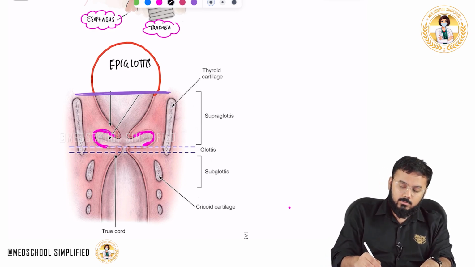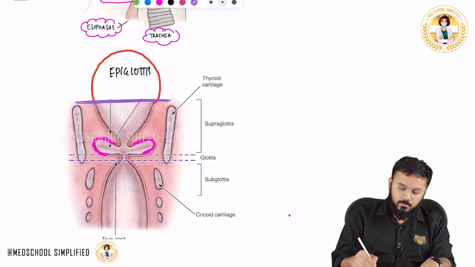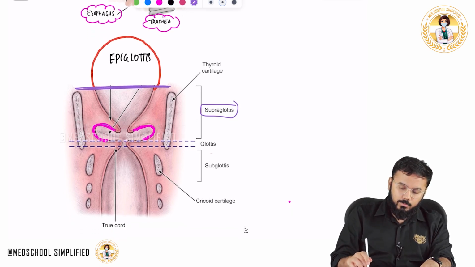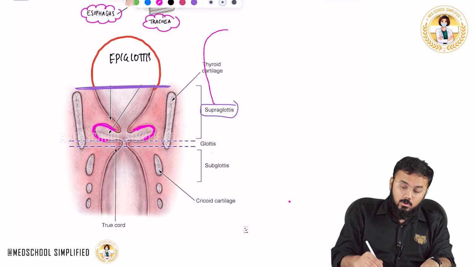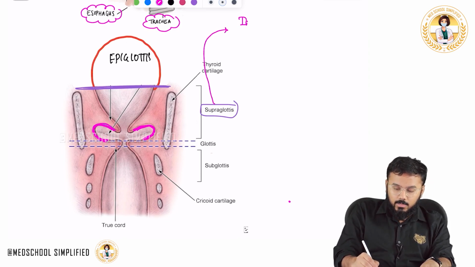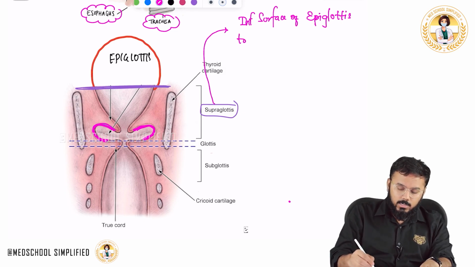So the supraglottis ranges all the way from the inferior surface of the epiglottis till where? Till the vestibular folds.